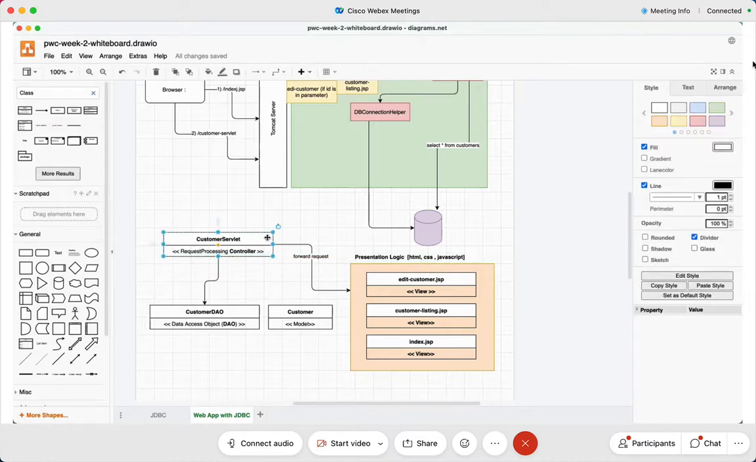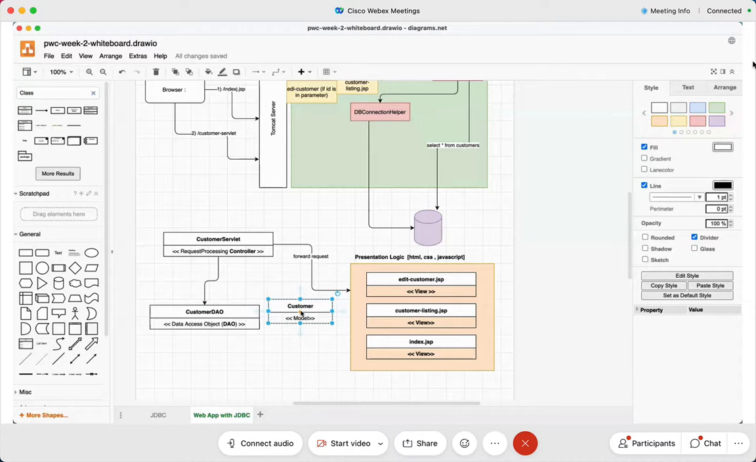Customer servlet. What is customer servlet? What is this supposed to manage? The request processing logic. And the customer DAO is supposed to manage the data access logic. I hope you are crystal clear on all of this. And customer class is a model class, and that is used across the entire application. So you've got the view, the model, and the controller. The customer servlet is acting as a controller.